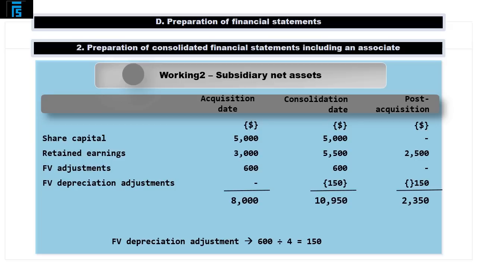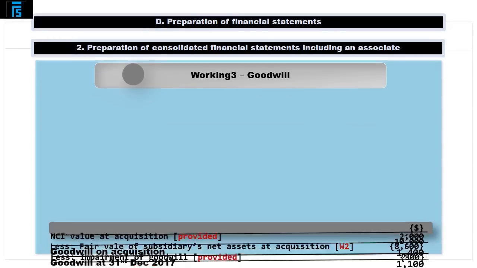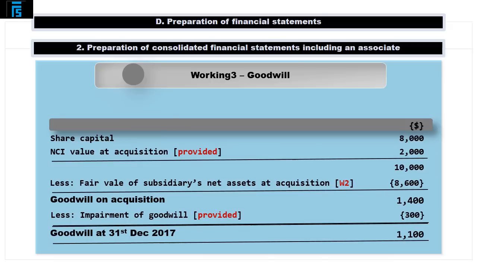The third working, goodwill, begins with the €8,000 investment by the parent entity. Next comes the NCI value at acquisition, which, seeing as we are supposed to follow the fair value approach, equals the €2,000 provided in the scenario.